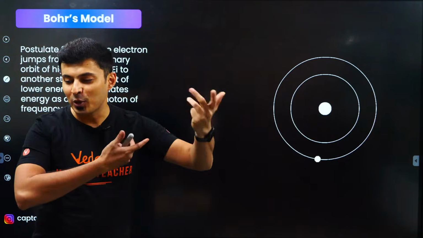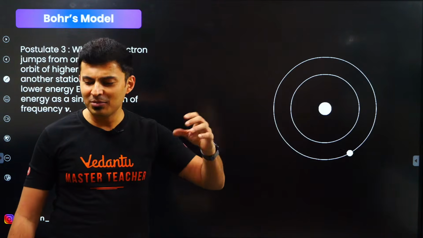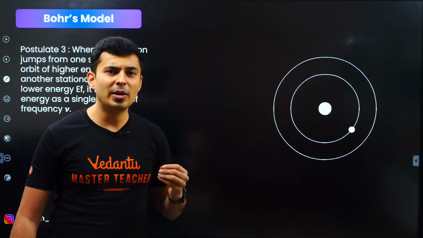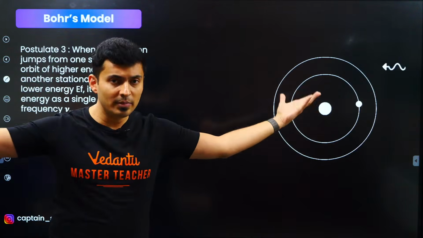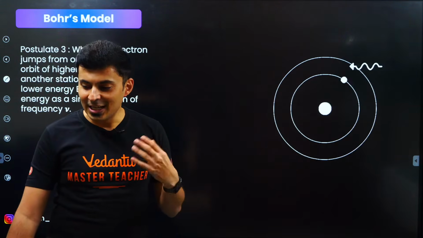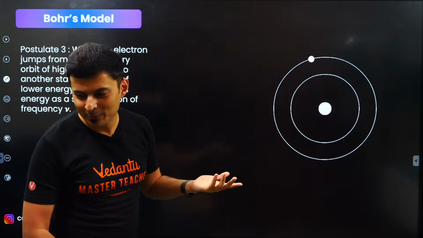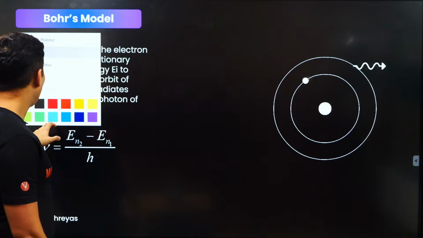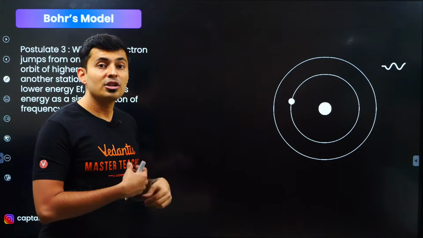It depends on the atomic structure or the configuration, the atomic number. So smaller atoms, only a few shells might be filled. As you go to big atoms, more and more shells will be filled. But even the largest elements in the periodic table have hardly 4 or 5 orbits, that's all. Now what happens when an electron shifts the orbit?